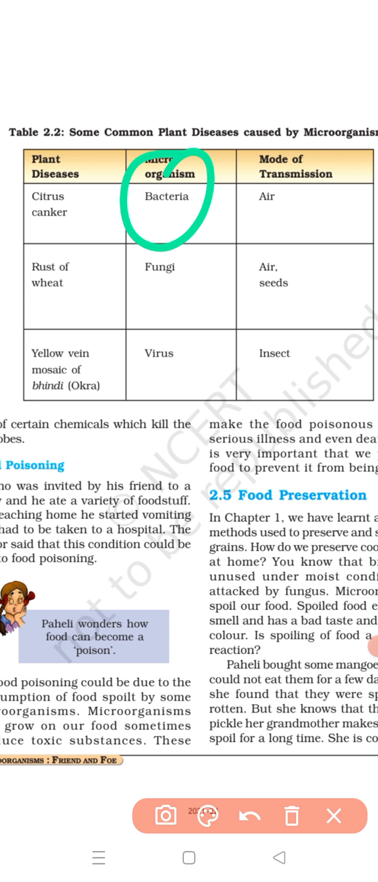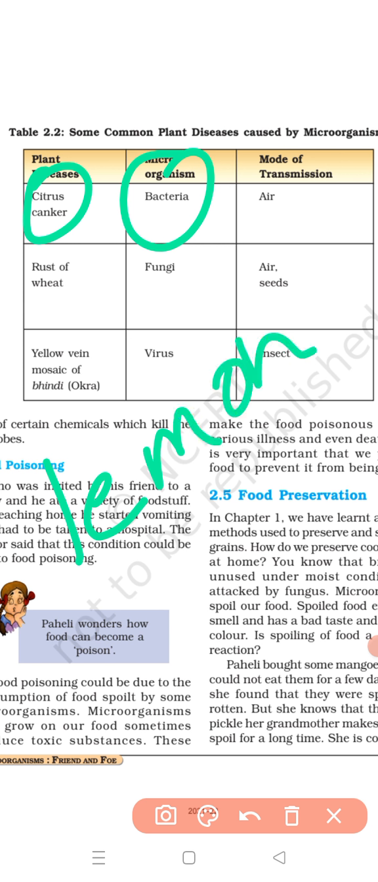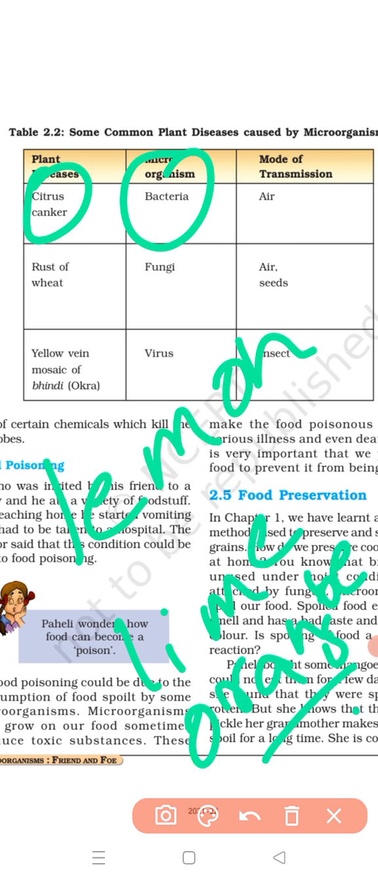See the name. What does this name suggest? Citrus. As the name suggests, the citrus canker disease occurs in citrus trees, like lemon, lime, oranges, etc. Clear?